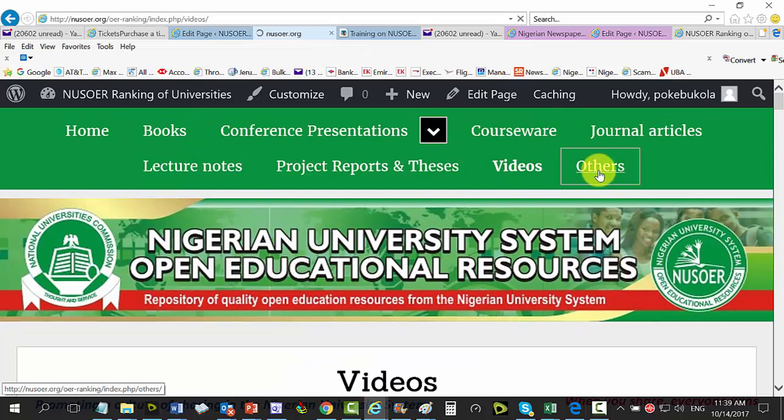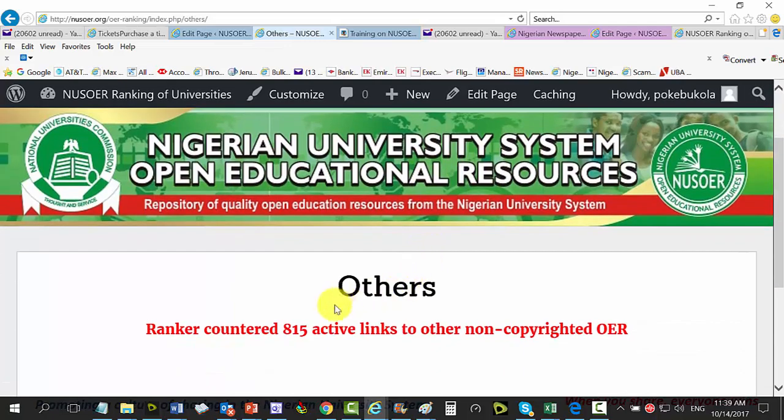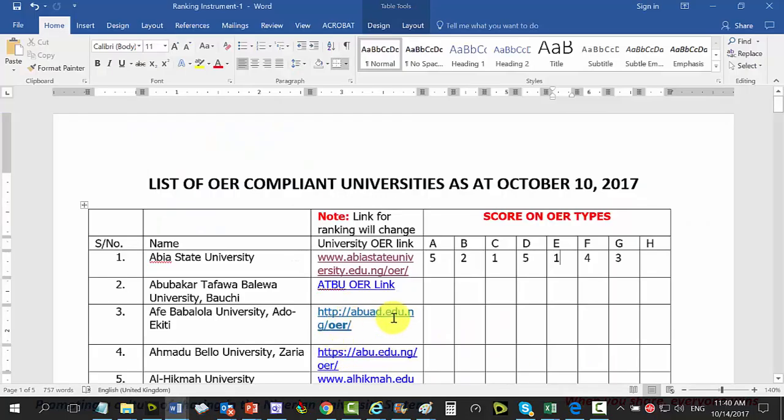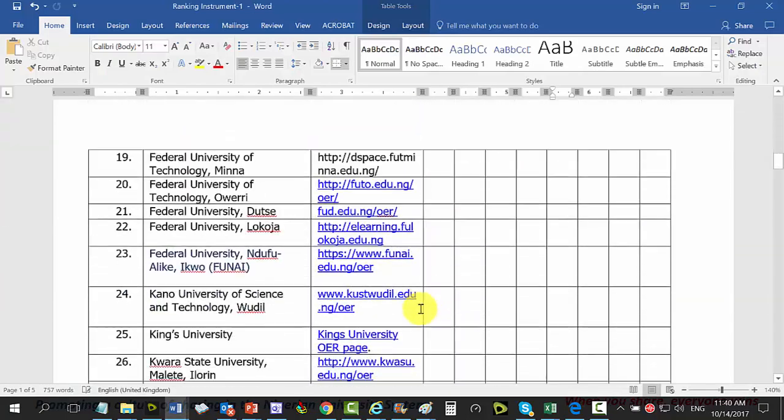H is all the others that do not fall into this category. That will be 815 active links to other non-copyrighted OER. So let's go to here.